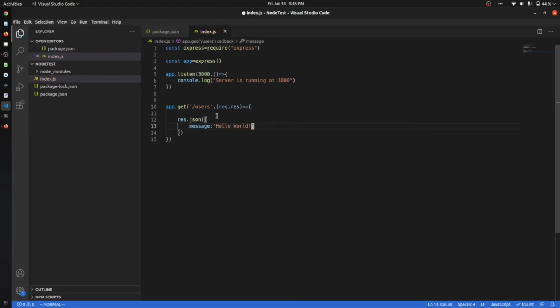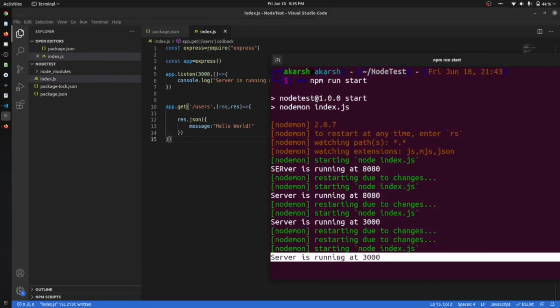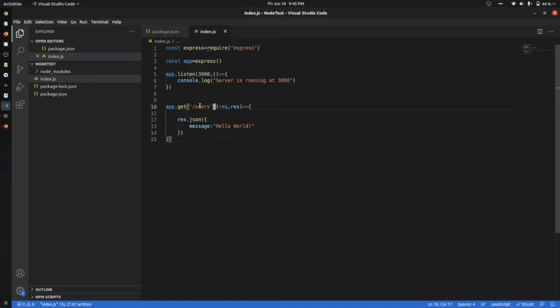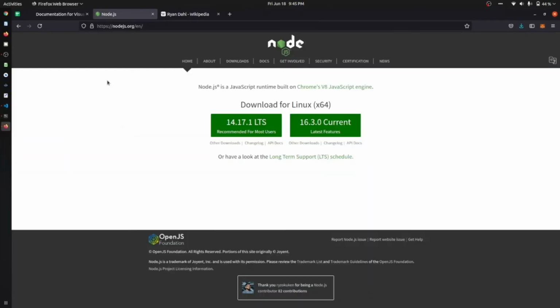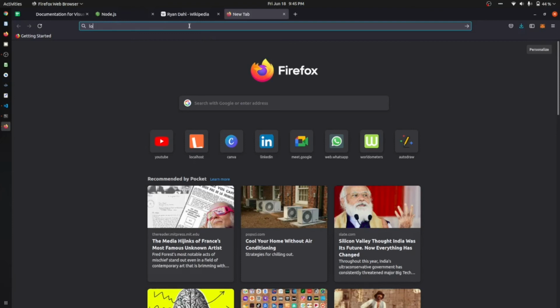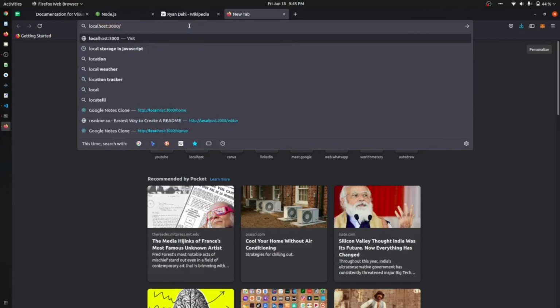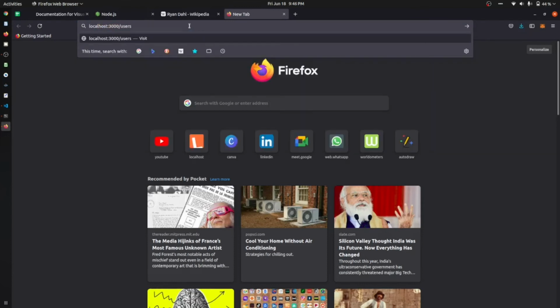Okay, let's just save it. We can see that our server is running at 3000, and let us see where we will get this users. You can directly go to your browser and just type localhost 3000, and after that you can just type that command, that is the /users.